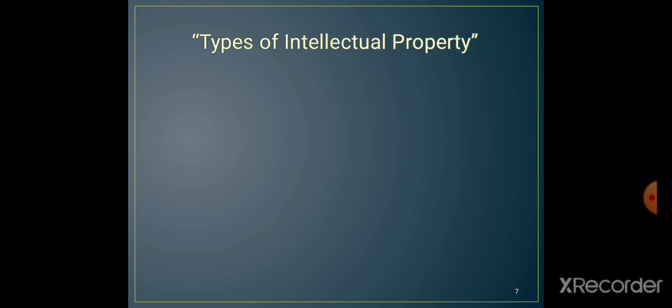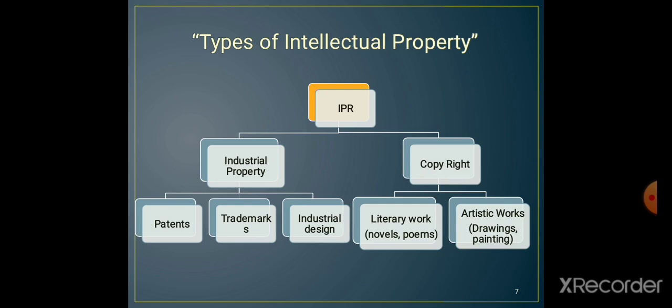Now we will see the different types of intellectual property. It is mainly divided into two types: first, industrial property, and second, copyright.